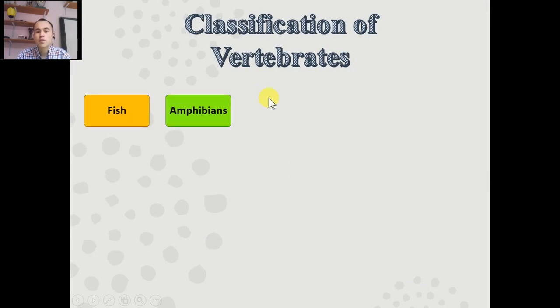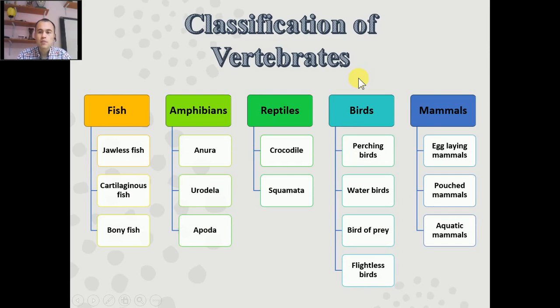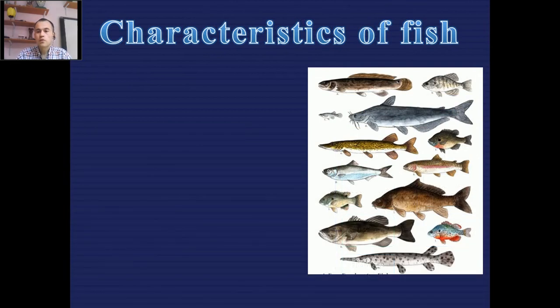Okay. Now let's talk about the classification or grouping of vertebrates. The first one is fish, next one amphibia, reptile, bird, mammal. Here are the subgroups of vertebrates. The first of them is fish. Fish live in the water, as you know.